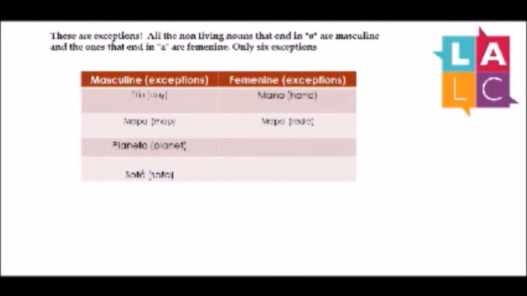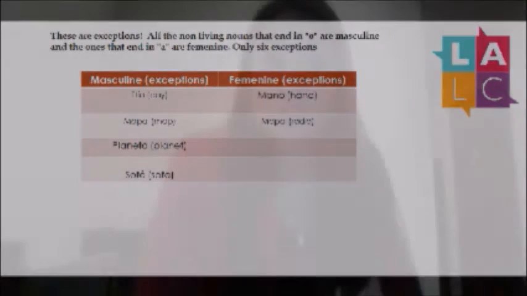But look at these exceptions, you see? So you have día, mapa, planeta, y sofá. They end in A, but they are masculine. So it's el mapa, the map, el planeta, the planet, el día, el sofá. Sofá ends in A and is masculine. But just those exceptions. The rest that ends in A is feminine, okay?